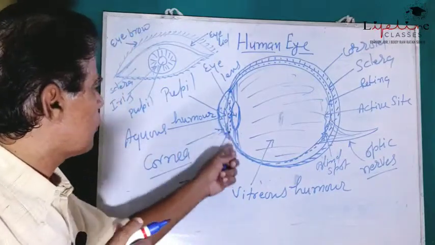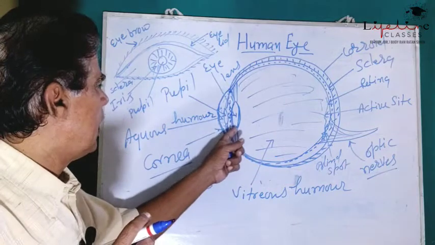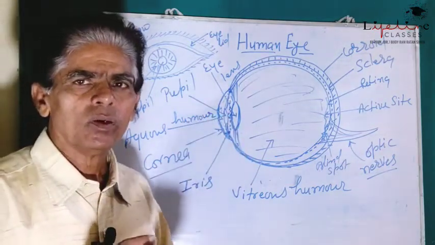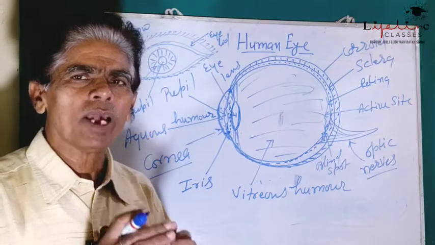Behind this aqueous humor there is a flexible lens, means it is a convex lens.